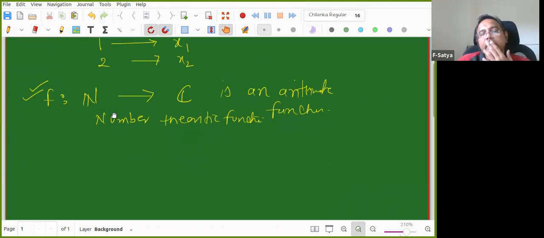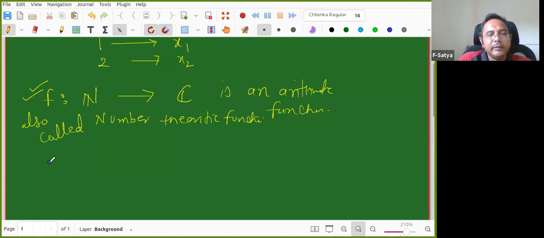In real analysis it is just a sequence actually. A map from natural numbers to complex numbers is an arithmetic function, and it is also called a number theoretic function.